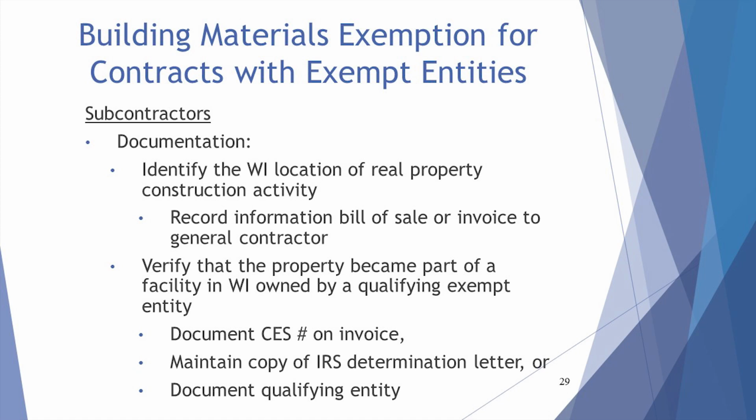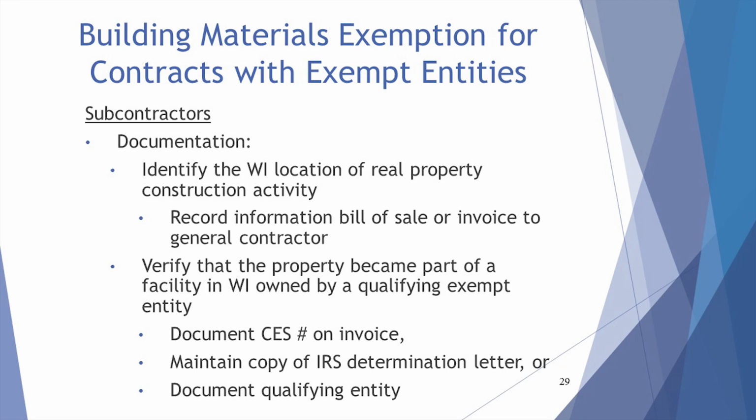Include information regarding the original contract with the exempt entity, such as the date and parties involved. The subcontractor should identify the Wisconsin location of the real property construction activity. It is also important that the subcontractor verify and document that the property became a part of a facility in Wisconsin owned by a qualifying exempt entity.